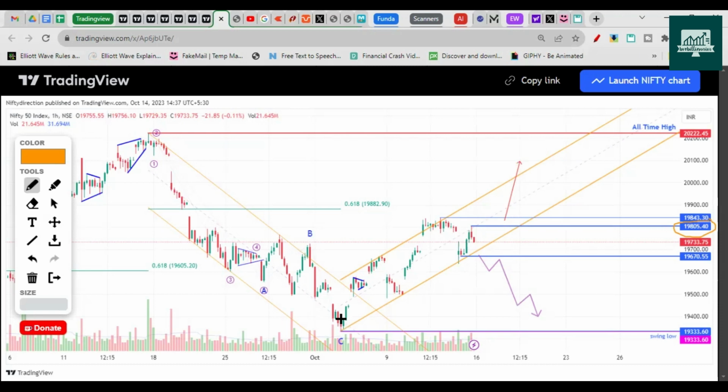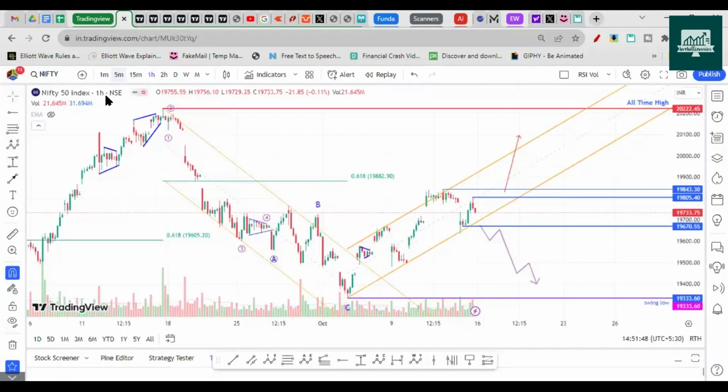Here I don't want to label the waves, because the waves can change and it can be a 1-2 pattern. Then if it breaks this, this could be a third wave, and the break of this is very easy. These two retracements, if you check on the charts, are around 0.600 Fibonacci.